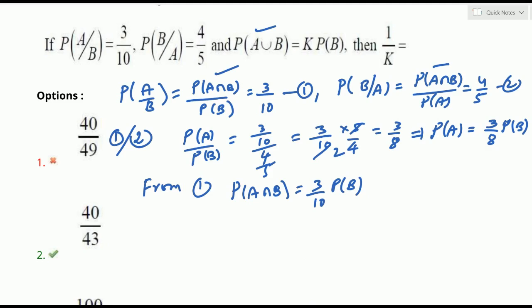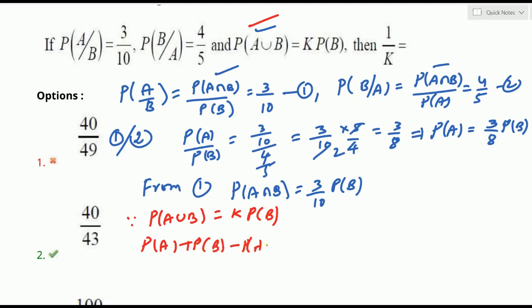Now we can use this result, P of A and B. Since P of A and B is given as K into P of B, according to the addition theorem of probability, P of A or B you can write as P of A plus P of B minus P of A intersection B. According to the given result, A intersection B is equal to K into P of B. Already P of A in terms of P of B is 3/8 into P of B. You can substitute here 3/8 into P of B.